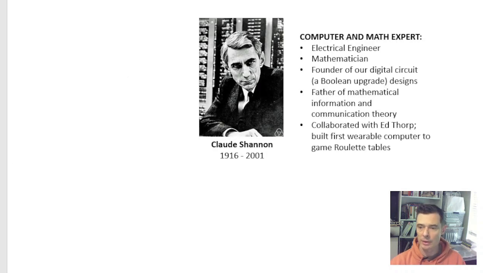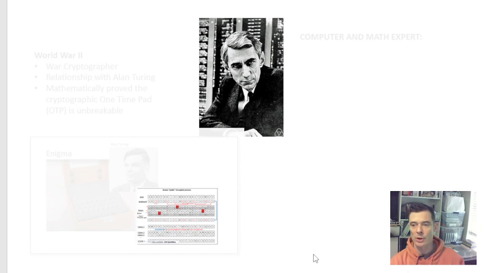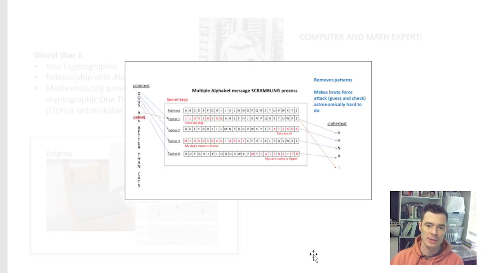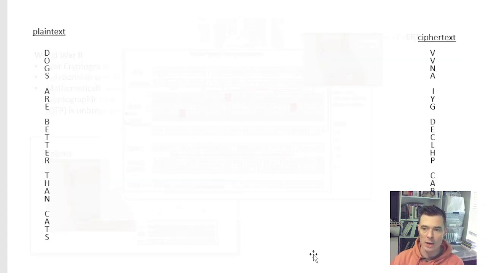So we're going to start with Claude Shannon. This is the father of mathematical cryptography. He had a deep understanding of how computers worked. He was also very familiar with the Enigma. He was familiar with the principles of cryptography, and he was friends with Alan Turing as well. He described the problems of the mechanical cryptographic devices, the problems with the multiple alphabet cipher methods, with the Enigma and all the other similar mechanical methods.